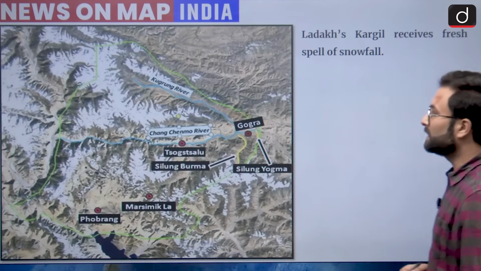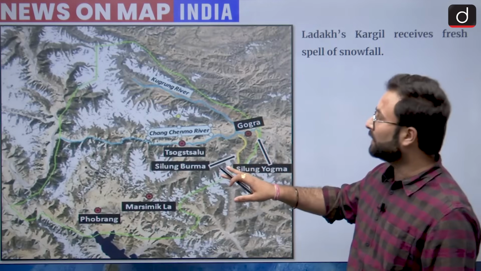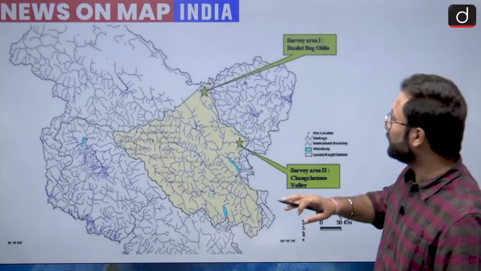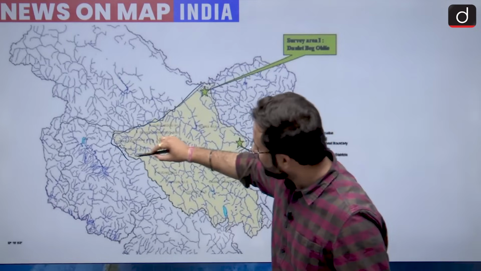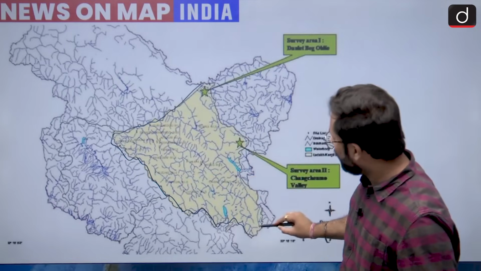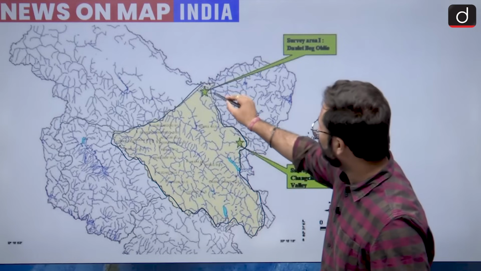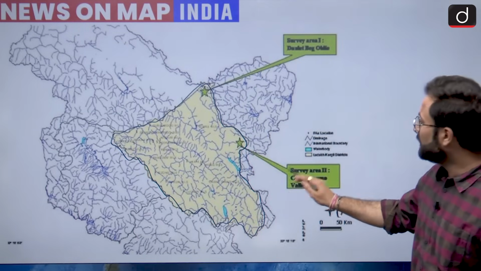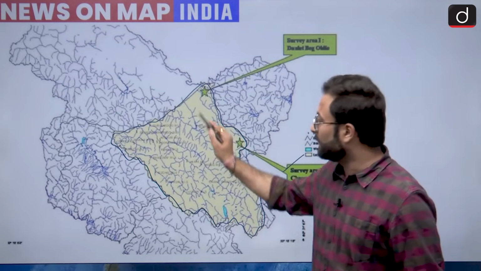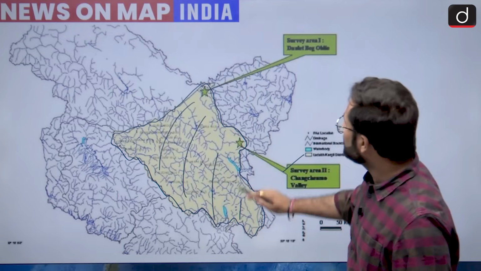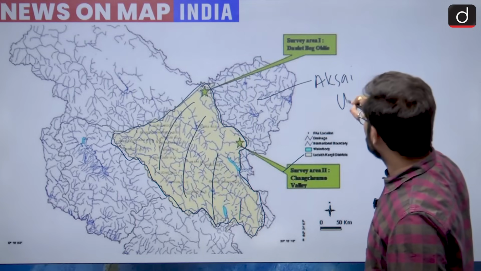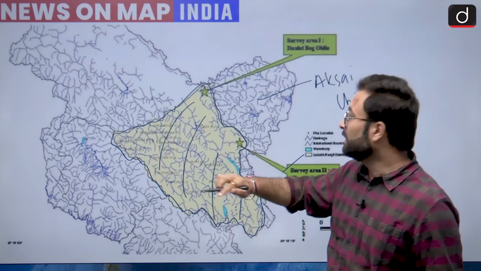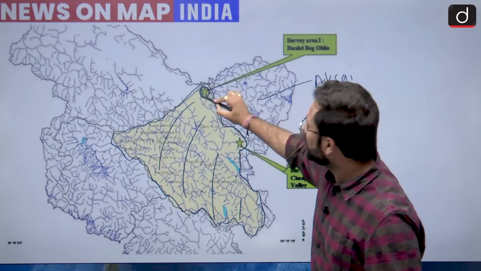So let's see the location here. Before coming to this particular map, I would like to tell you that this is the area. This boundary over here which you can see is basically the area of your Chiang Chenmao Valley part. Here you can see, this is the valley area. Now here you can see this is the part of Aksai Chin, and you know why Aksai Chin is important. Now this area is your Daulat Beg Oldie.